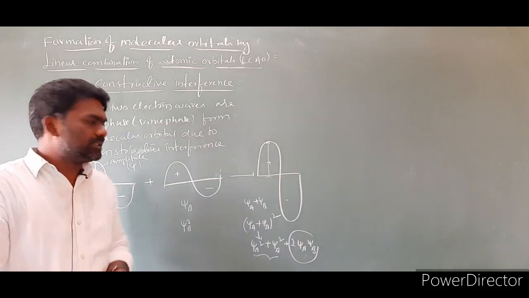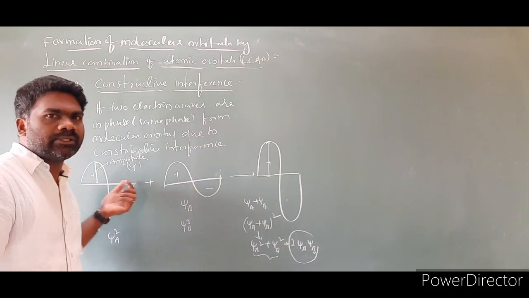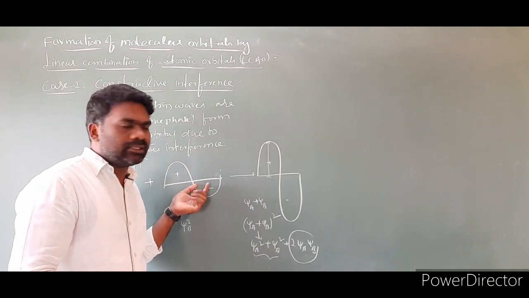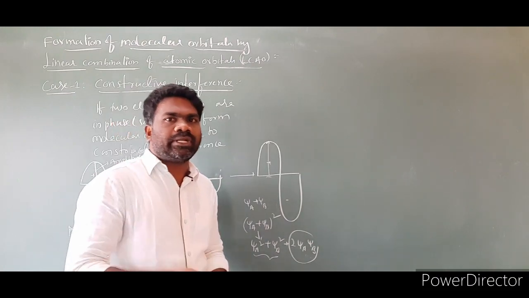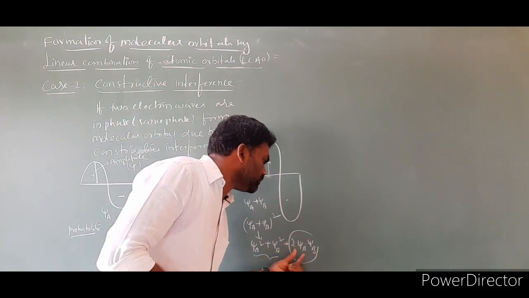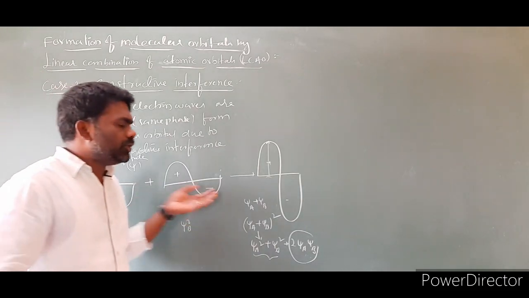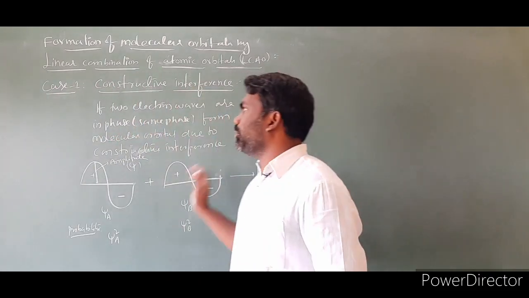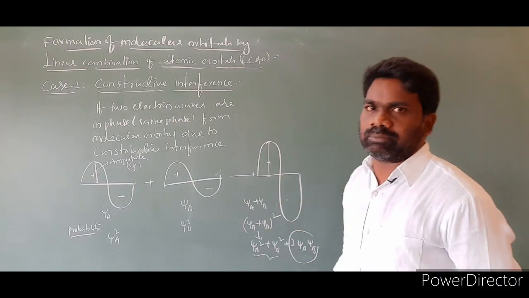So my point is, if two electron waves of combining atoms are in phase, the resulting wave's amplitude is going to increase. How much the quantity increases is shown by 2 psi A psi B. This is constructive interference. Due to this constructive interference, the bonding molecular orbitals are formed. I will show here how the bonding molecular orbitals are formed.